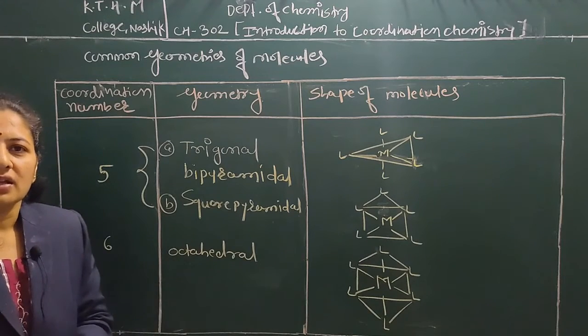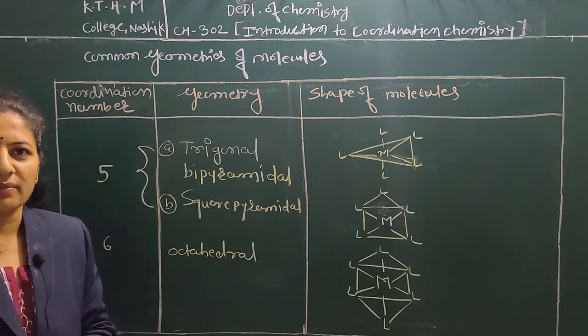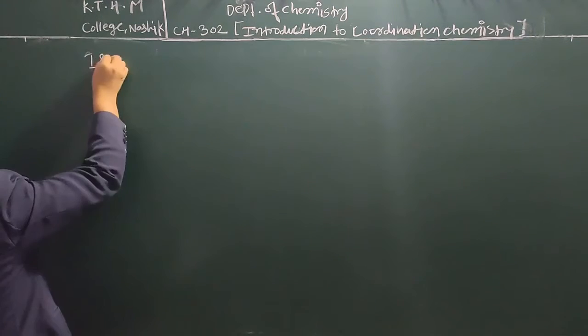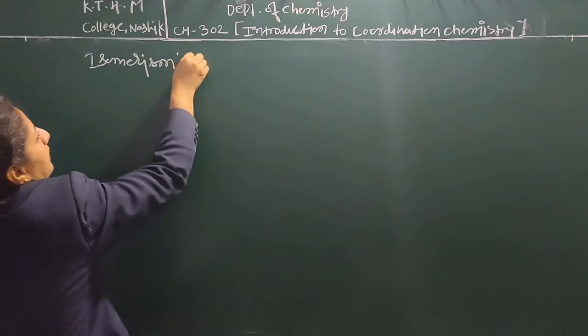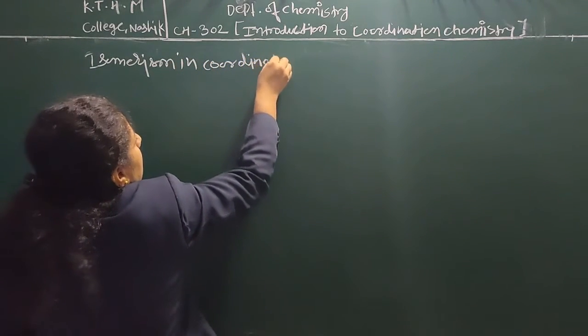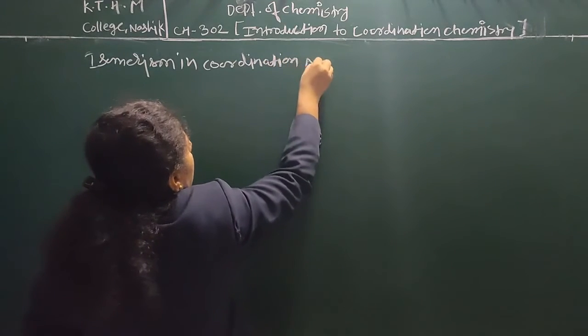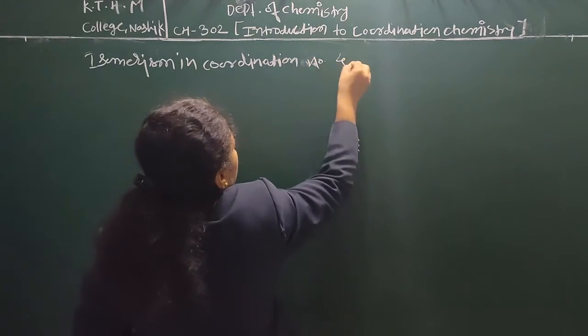Now let's discuss the isomerism in coordination number 4 and in coordination number 6. Isomerism in coordination number 4.